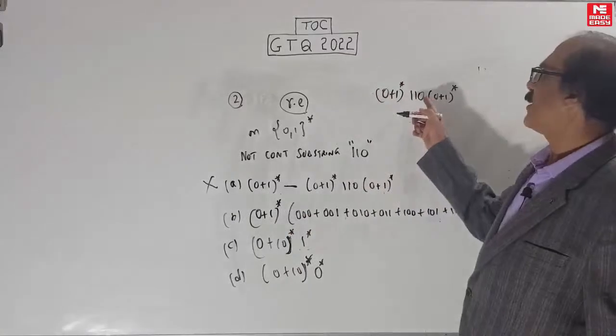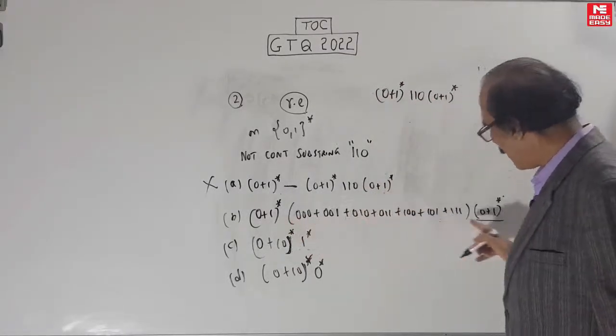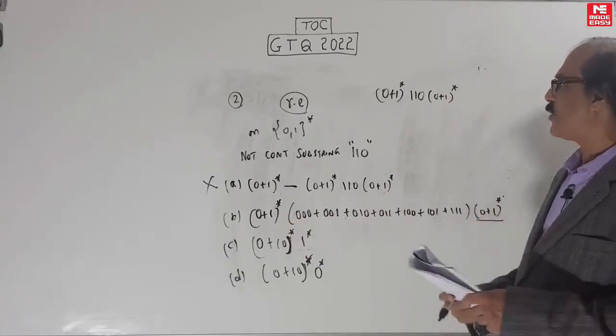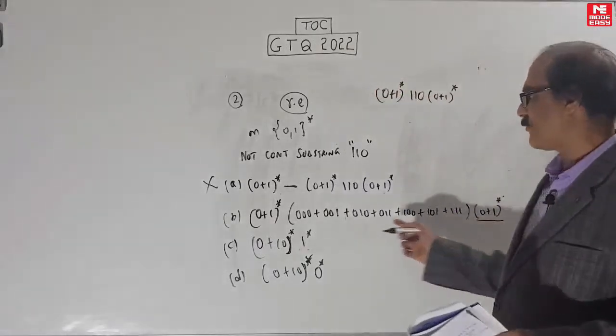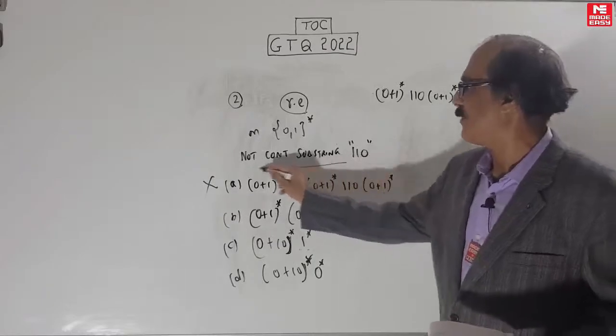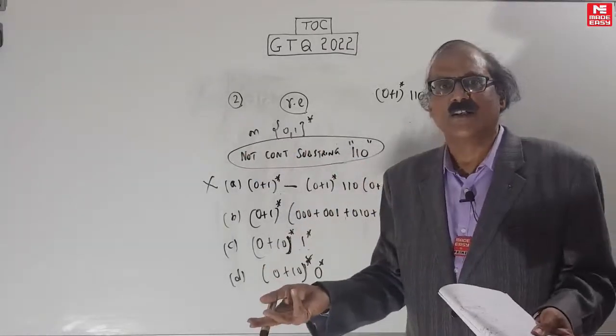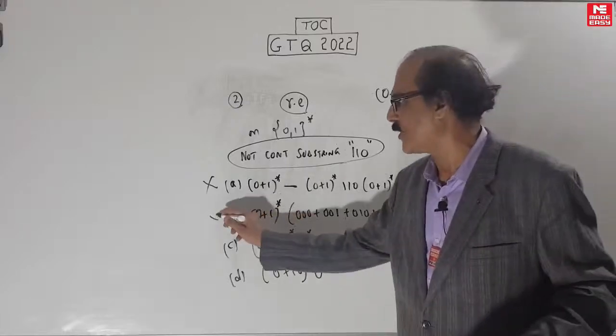But in the option not containing the substring 110, there is a problem already here itself. First of all, not containing the substring 110 should include the null string, and you can't create the null string from this. That means the smallest member of this language is the null string, since the null string doesn't contain 110. Your expression is not able to generate the null string, finished, throw it out, counterexample.